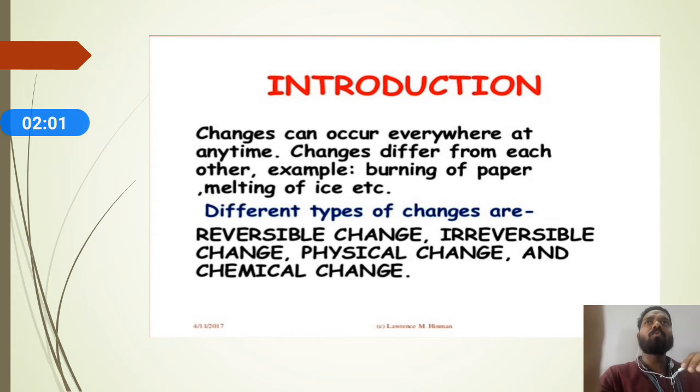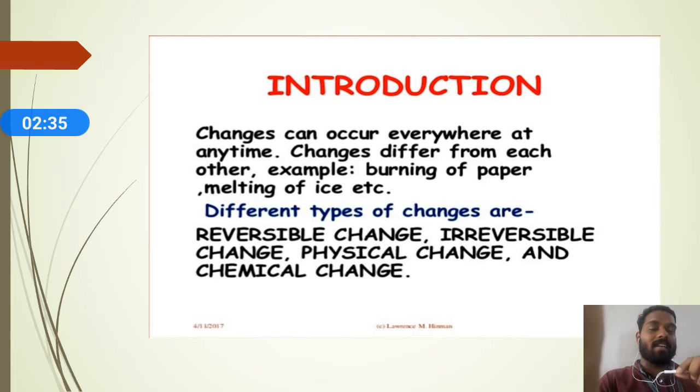So anything you transfer, you can see the transformation from one thing to another thing, that we can call a change. So we can see changes in our surroundings in terms of position change, shape change, color change, texture change. So many changes are taking place. We are seeing huge varieties of changes.